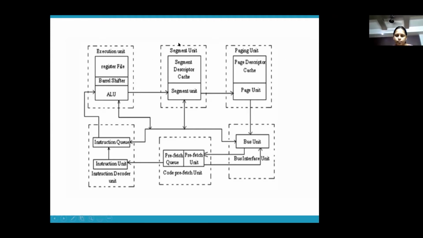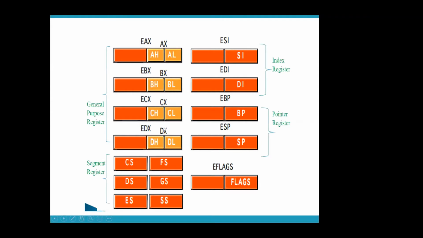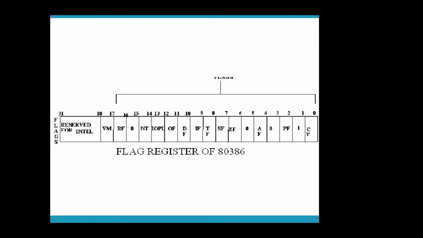Right? Now, we also discussed the flag register of 80386. So, apart from whatever flags are there in 8086, there are 4 new flags. We discussed the 4 new flags, right? Now, who will tell me what is the purpose of IOPL? Somebody tell me what is IOPL and what is its purpose?